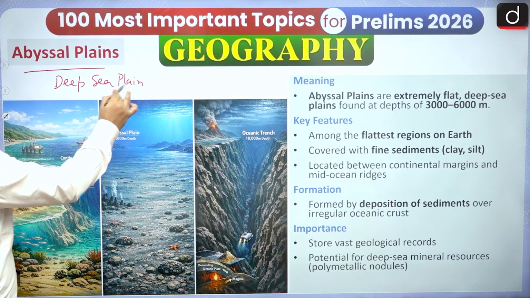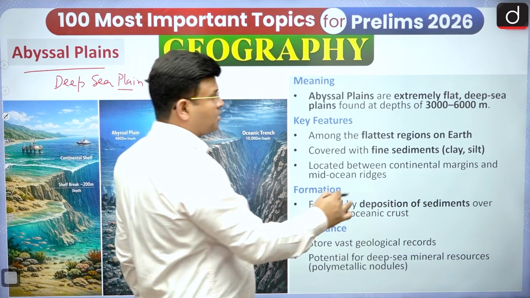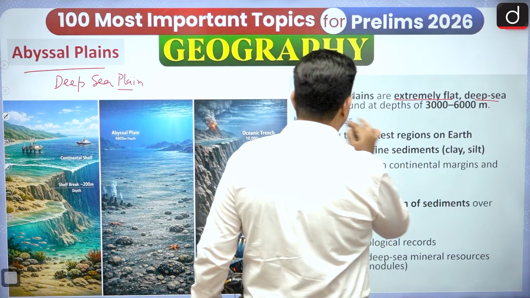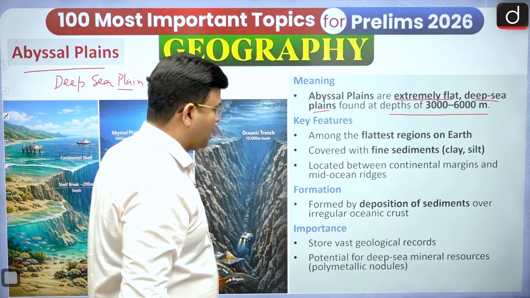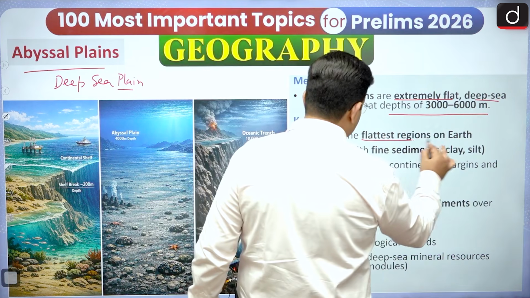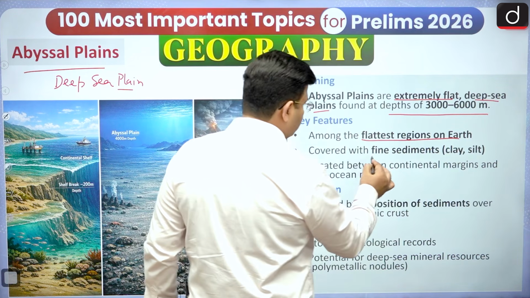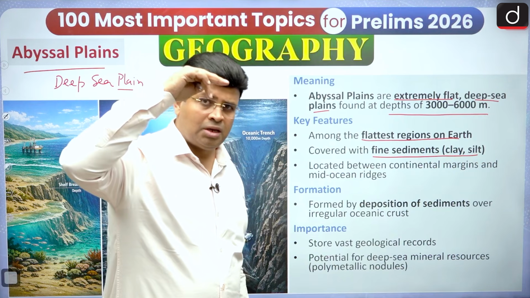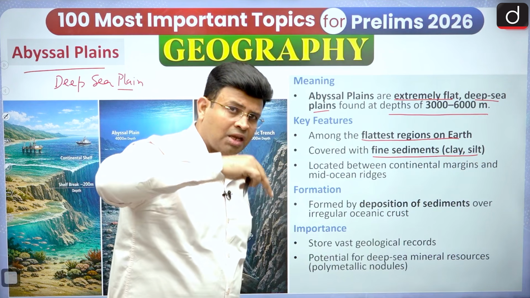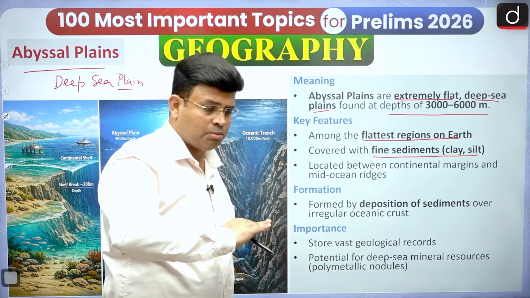And the deep sea plain we have discussed already. Abyssal plains are extremely flat deep sea plains found at the depth of 3000 to 6000 meters, and among the flattest regions on the earth. It is completely flat and covered with very fine sediments, clay and silt. Remember that, because the sediments are very fine, they settle down and their deposition makes it flat.